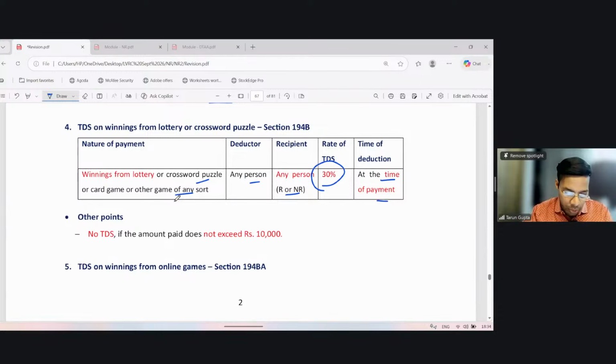No TDS if the amount paid does not exceed 10,000. The threshold is only 10,000 or less. So if the amount paid is 10,000 or less, no TDS. If the amount paid is more than 10,000, then there is a requirement of TDS.